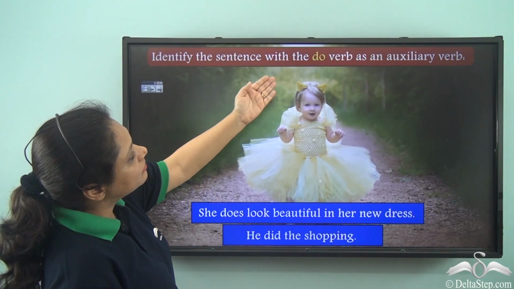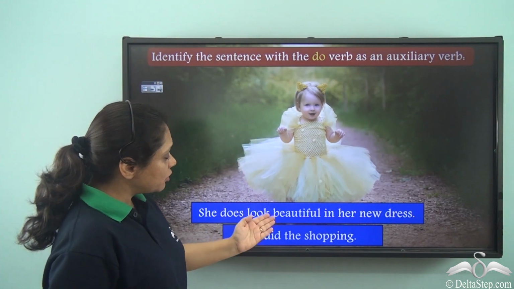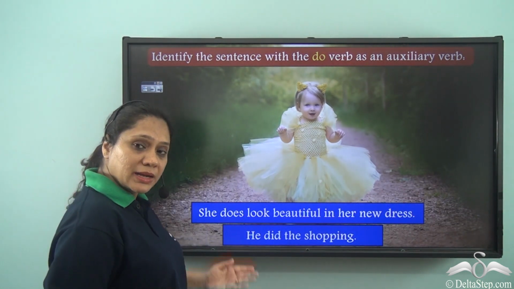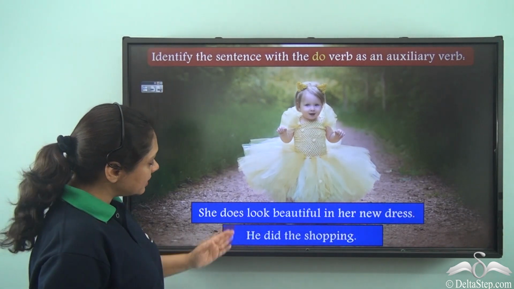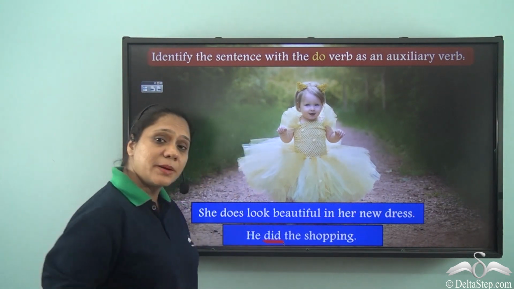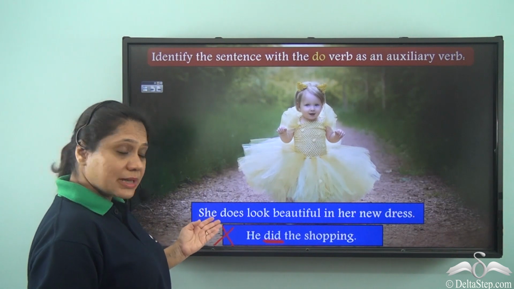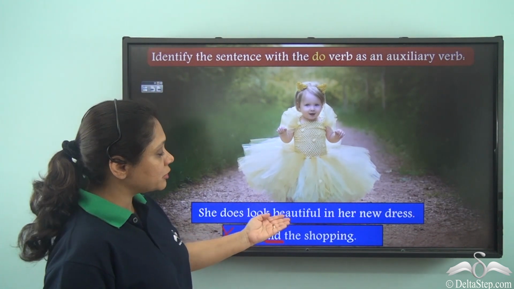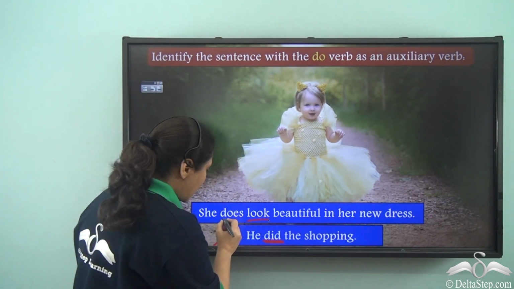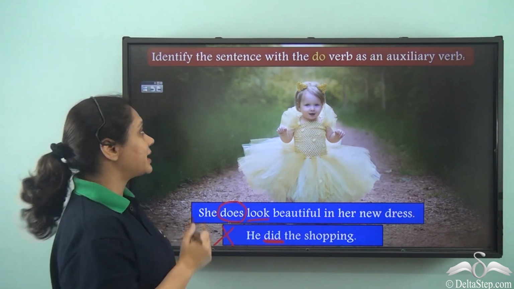Identify the sentence with the do verb as an auxiliary verb. She does look beautiful in her new dress. He did the shopping. Let us look at the second sentence first. He did the shopping. Here, did is acting as the main verb, hence this is not the correct answer. In the first sentence, she does look beautiful in her new dress. Look is the main verb and does is acting as the auxiliary verb here to emphasize.